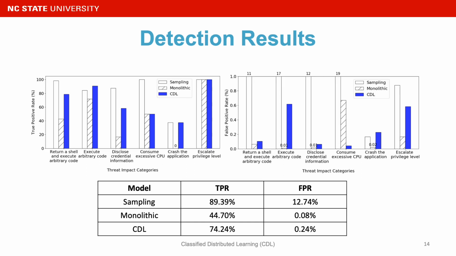Now we compare CTL with 2 alternative approaches, the sampling method and the monolithic method. We can see that the sampling method achieved the highest true positive rate, however, its false positive rate is also the highest. That is because the sampling method underfits the data. We can also see the monolithic method achieve the lowest false positive rate at the cost of lowest true positive rate. That is because the monolithic method overfits the data.